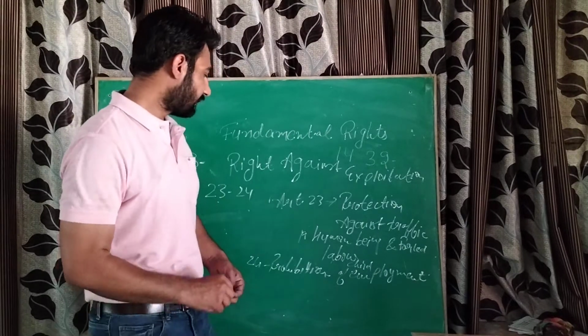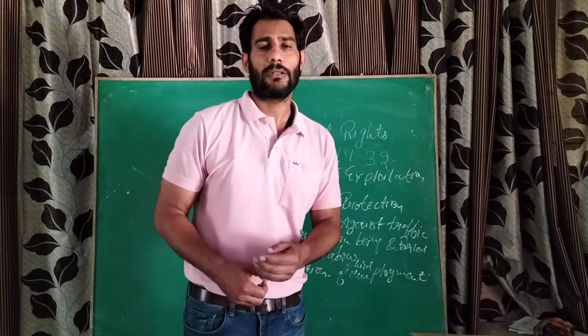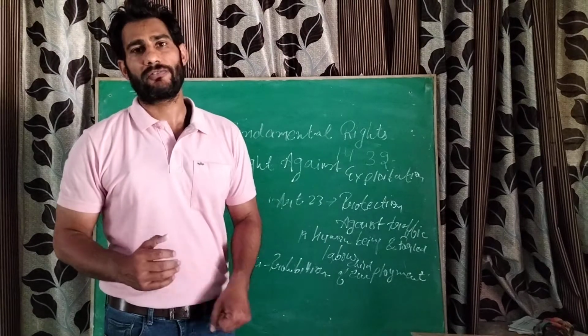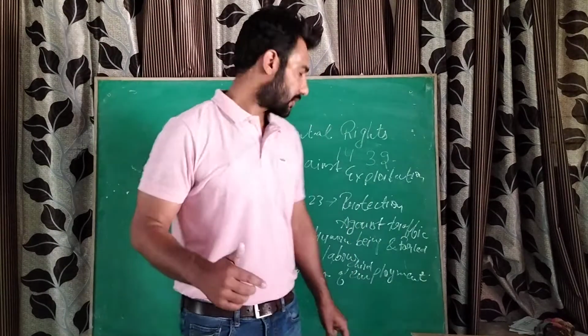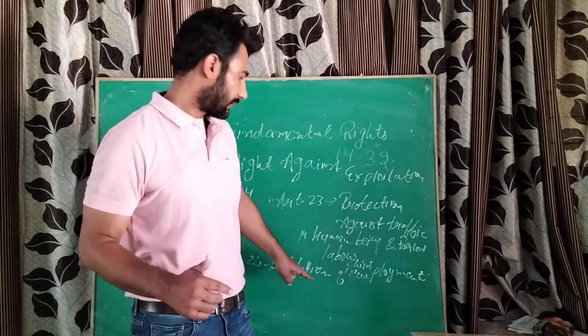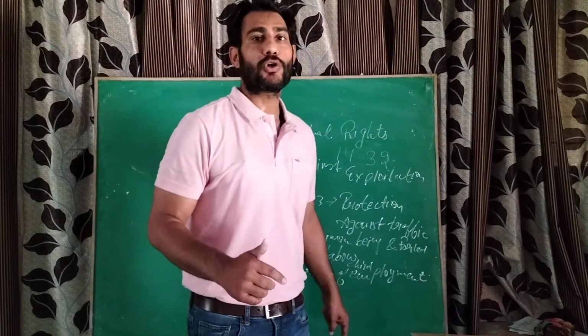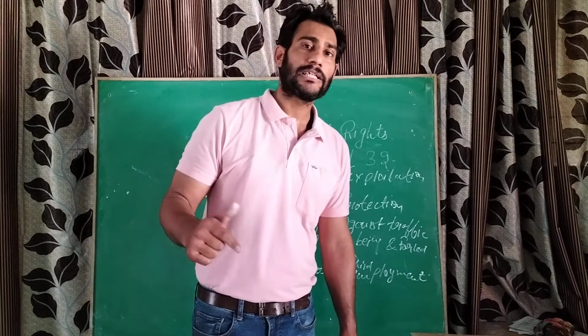And Article 24 of the Indian Constitution is prohibition of child employment. We all know that the true place of the children is in the school. Got it? So this article says that children must not be employed in hard labor below the age of 14.